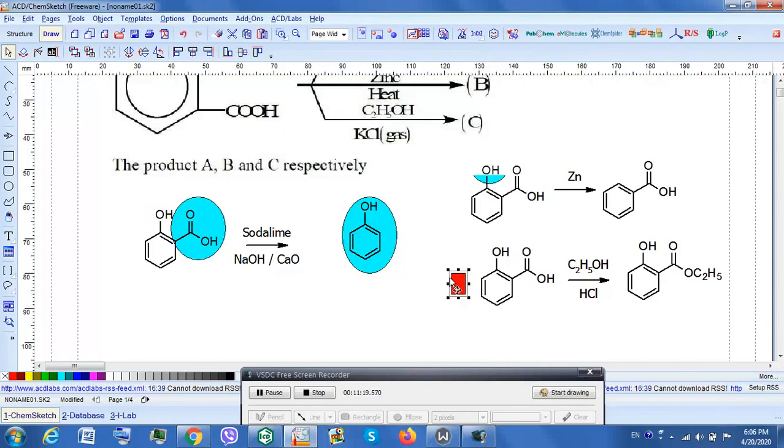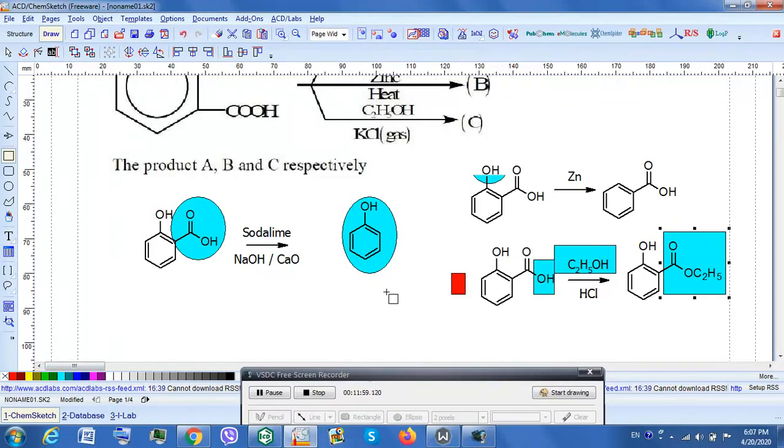Now in the next case, if you see here in the question, third option C has been given as C2H5OH and KCl gas. I do not think it is KCl gas. It should have been HCl. This is an esterification reaction. Now alcohols and esters. Where is that alcohol? This is the alcohol here. This alcohol reacts with this carboxylic acid OH group, and then what exactly happens is an ester is formed as shown here. This esterification can be done either in acidic medium or in basic medium.